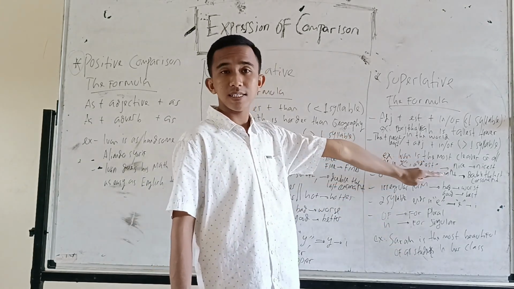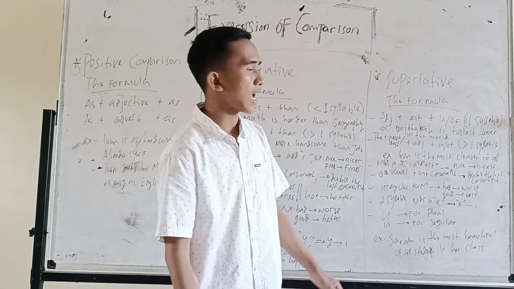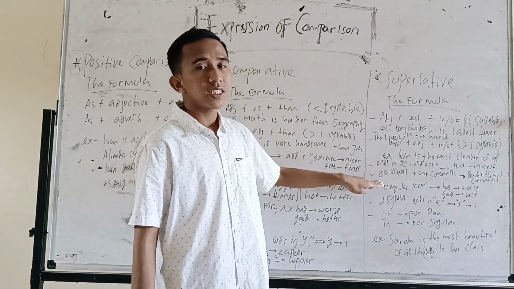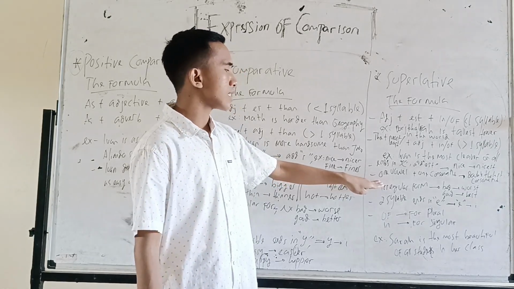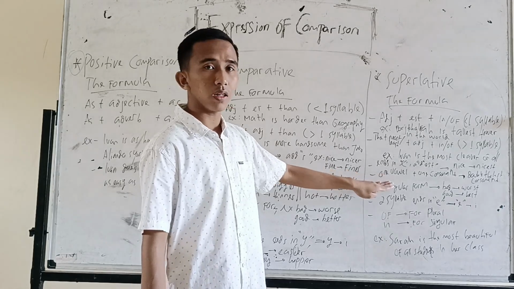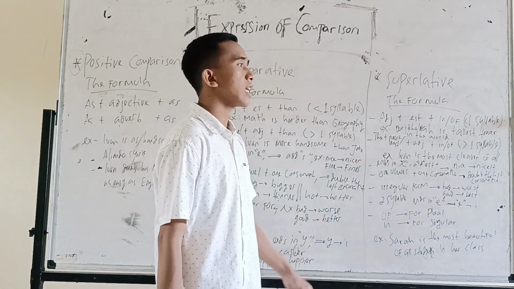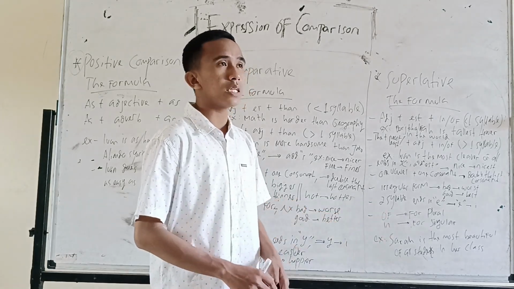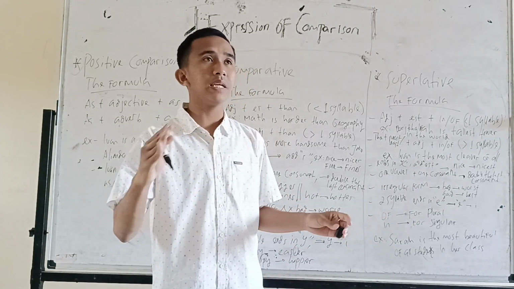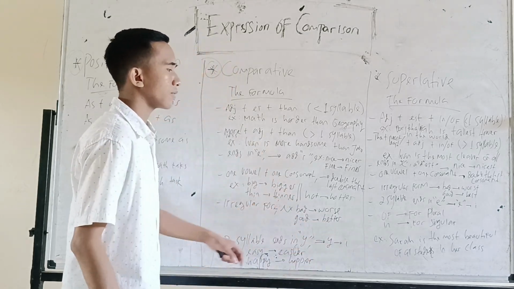For example, nice becomes nicest, fine becomes finest, and etc. If the adjective consists of one syllable and ends in one vowel plus one consonant, we should double the last consonant. For example, big becomes biggest, thin thinnest, hot hottest, and etc.